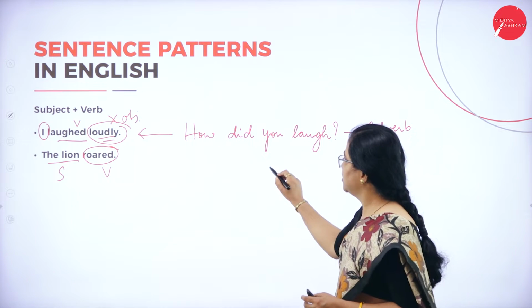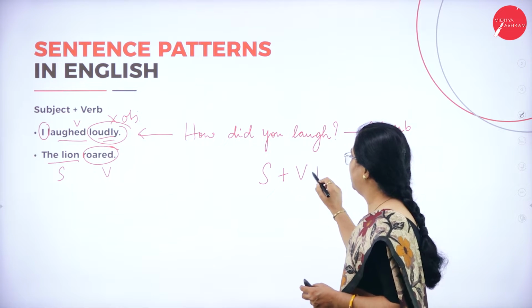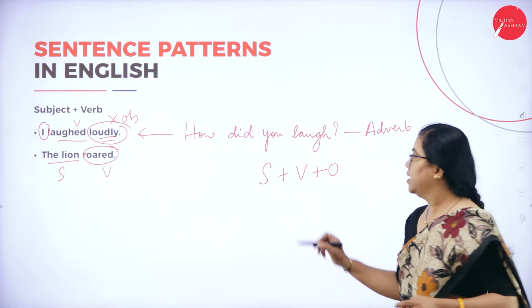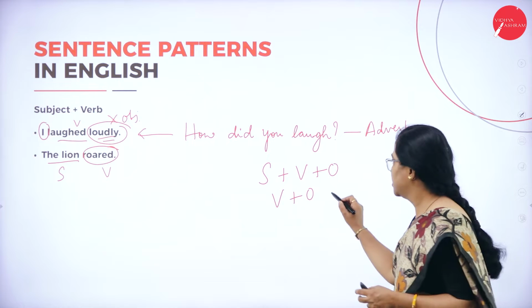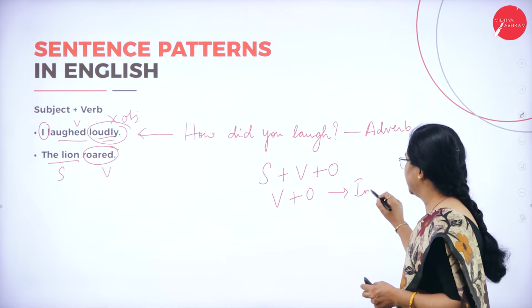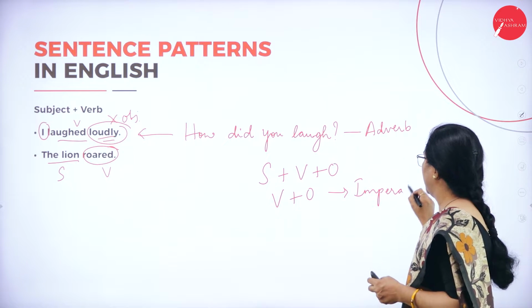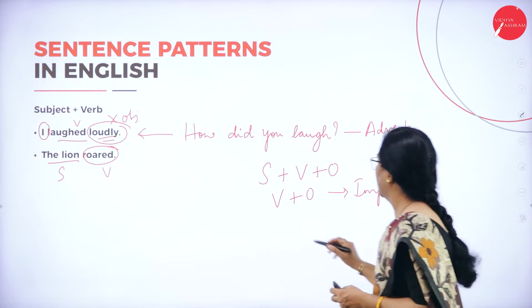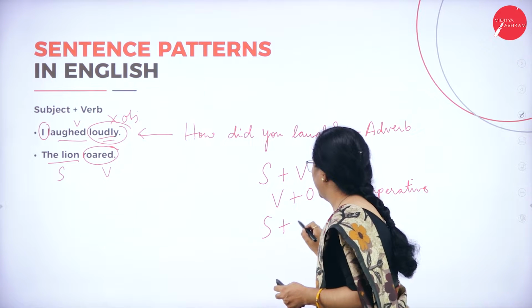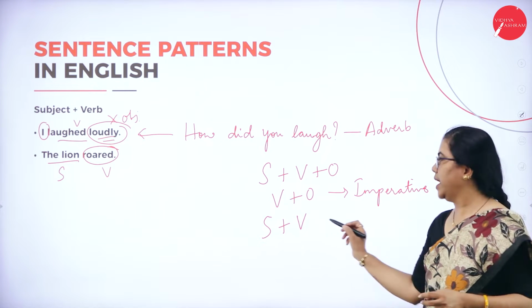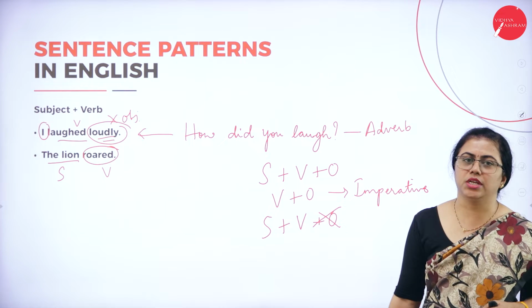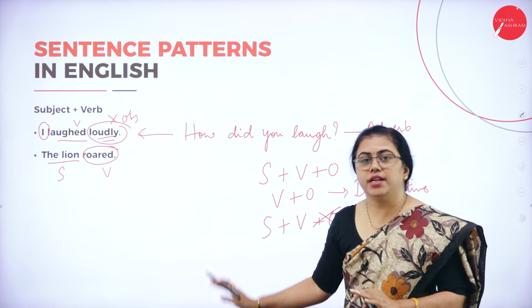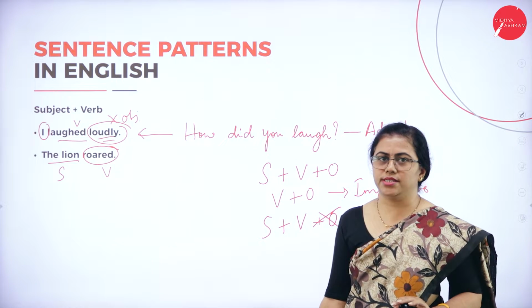Which are those? Subject plus verb plus object can be there. It can be verb plus object only, which we call imperative sentences. Then we have subject and verb also, where you don't have an object. So sometimes you will not have an object. These are the three different sentence patterns that we had to understand.